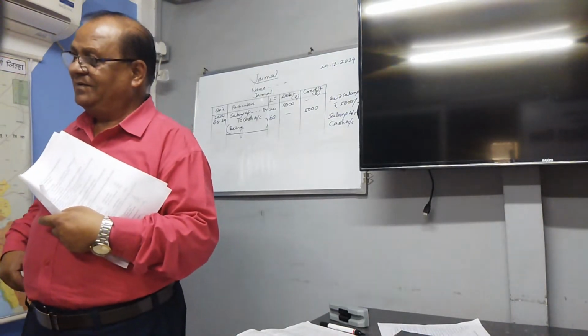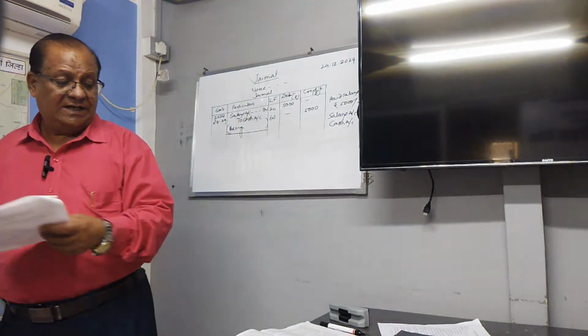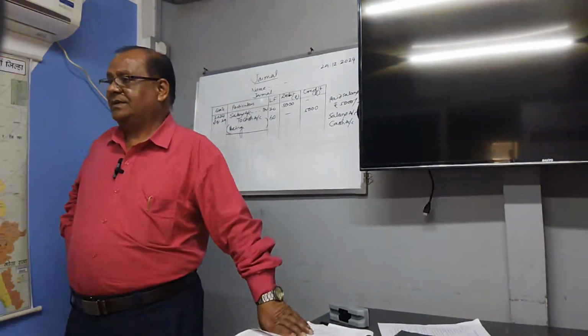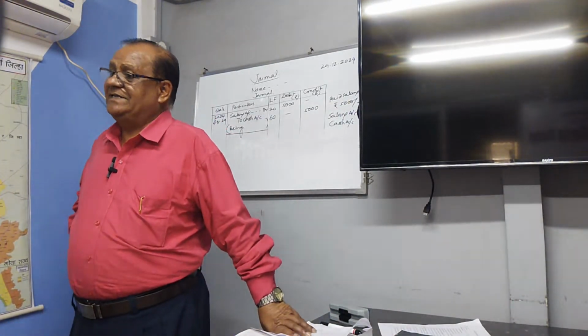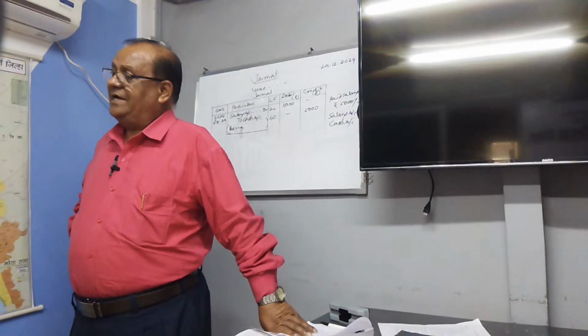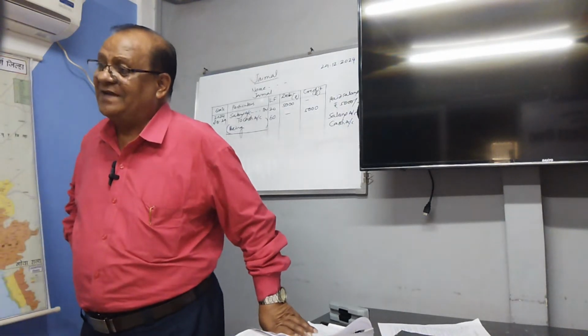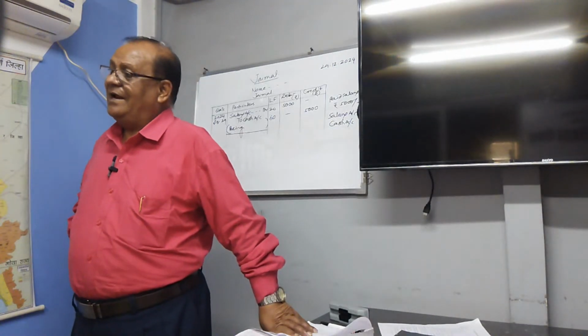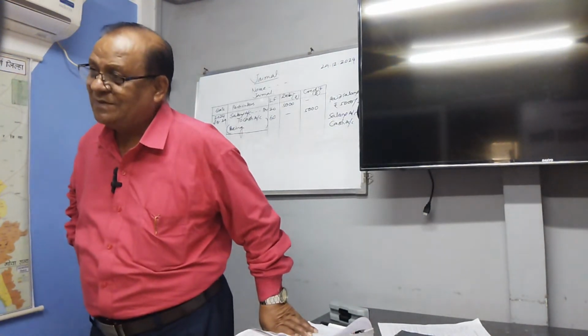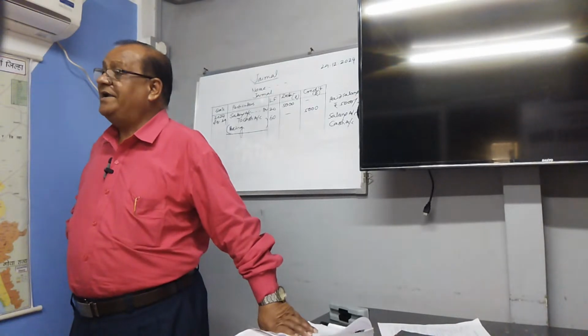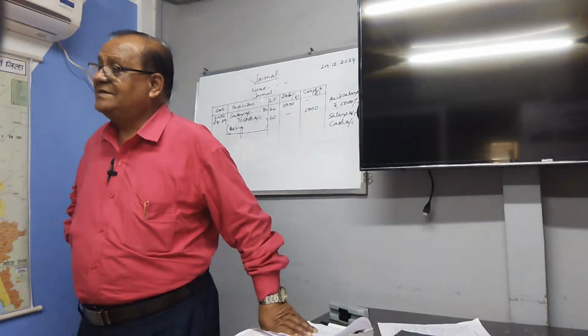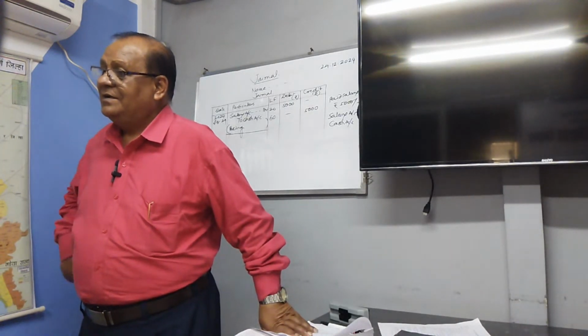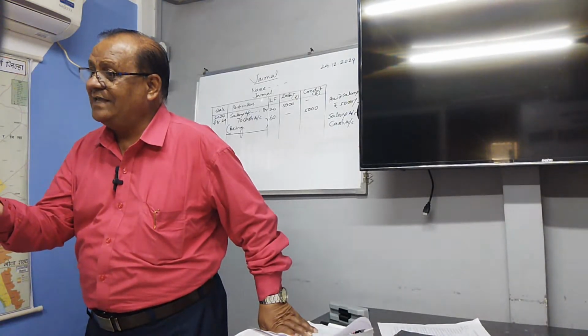There are two types of discount. Trade discount is allowed for credit transactions, and trade discount is not recorded in the books of account. Why is trade discount given? Trade discount is given to collect the dues as early as possible.